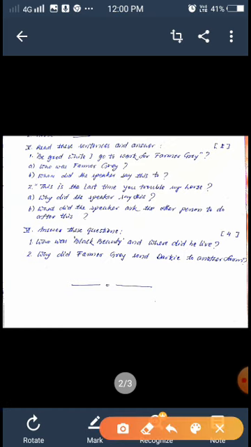Here is question number 6, answer this question. So here, question number 1: Who was Black Beauty, and where did he live? Then question number 2: Why did Farmer Grey send Darky to another farm?